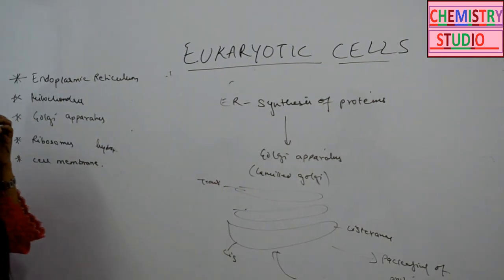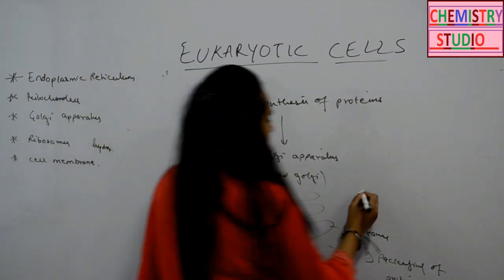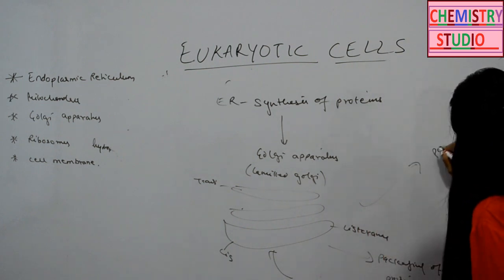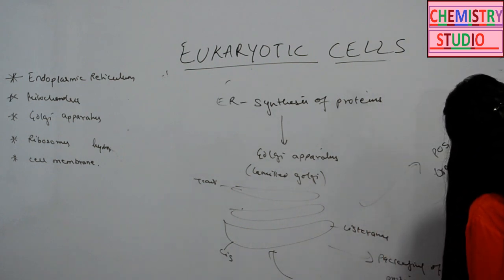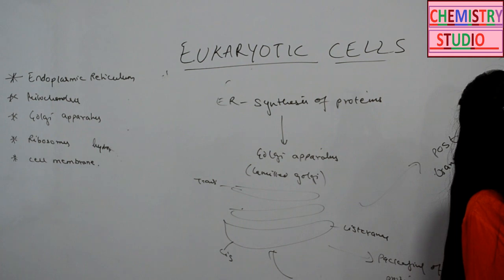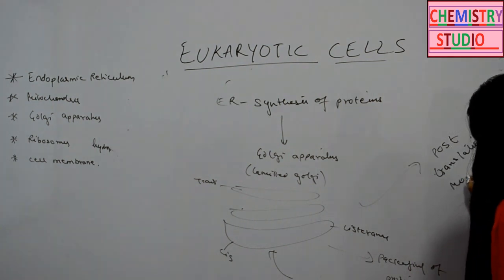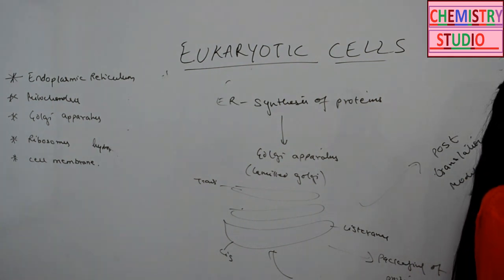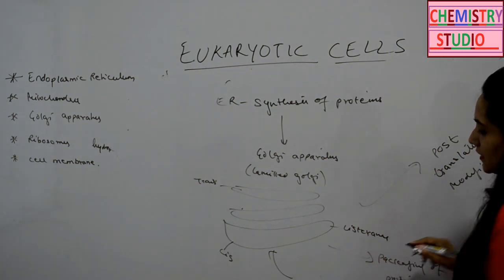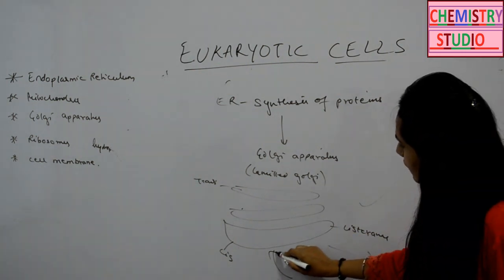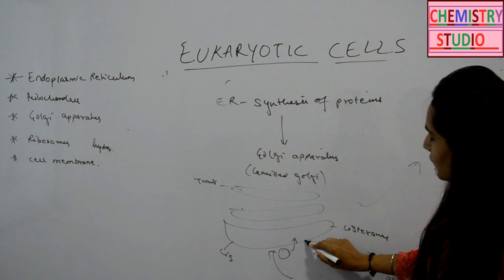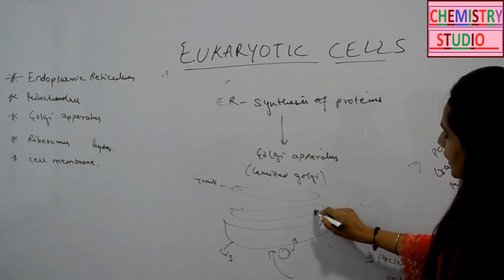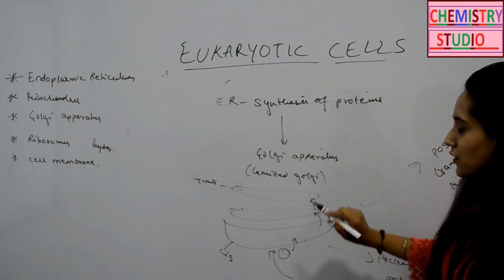What is post-translational modification? It means once the protein is synthesized, it is sent in vacuoles to the cis face of the Golgi, then it will move to the middle and then it would move to the trans face.